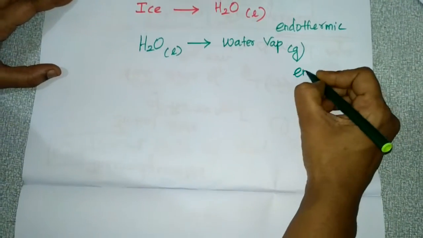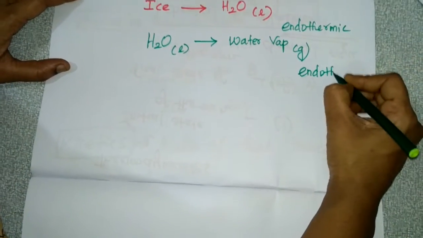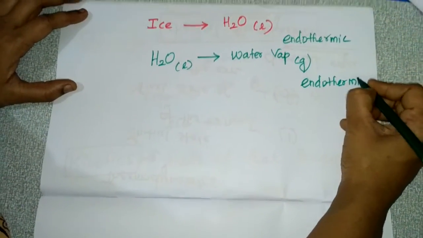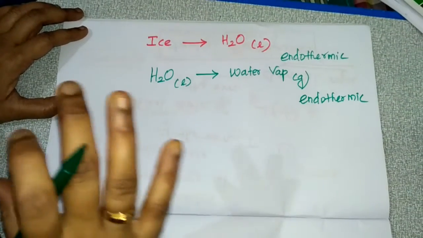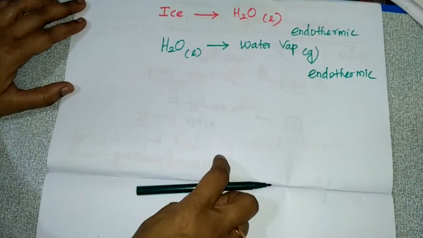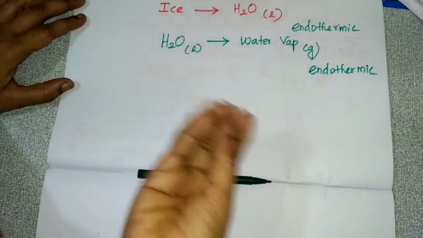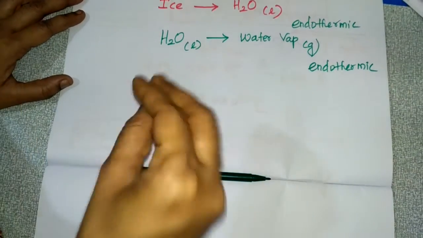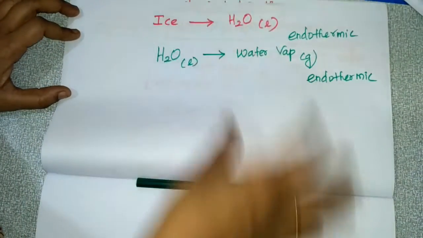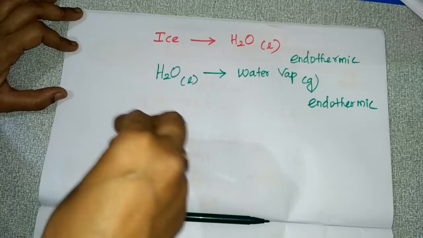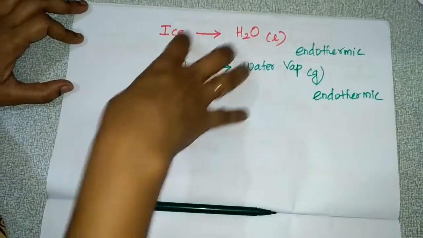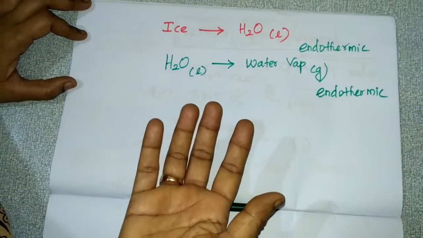So this is also an endothermic process. We have to supply heat for these two processes to happen.